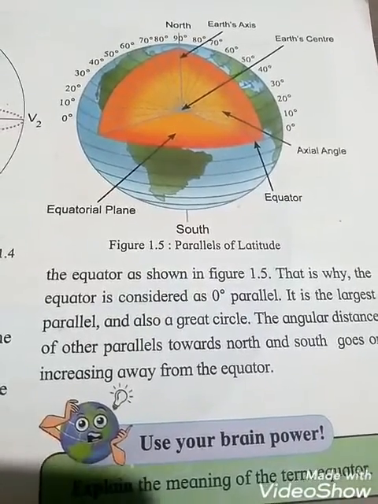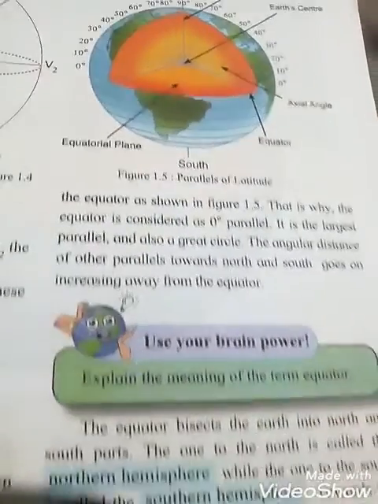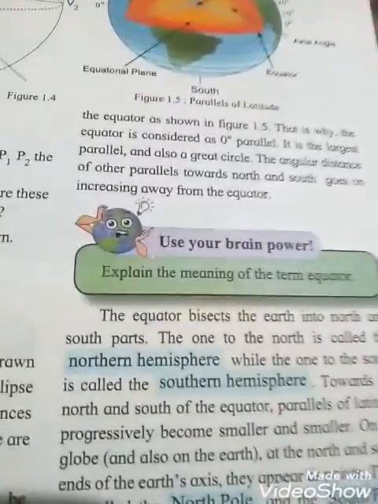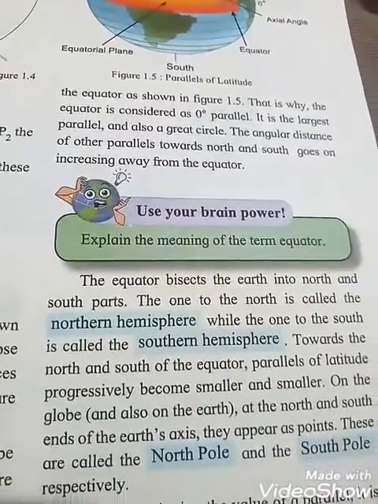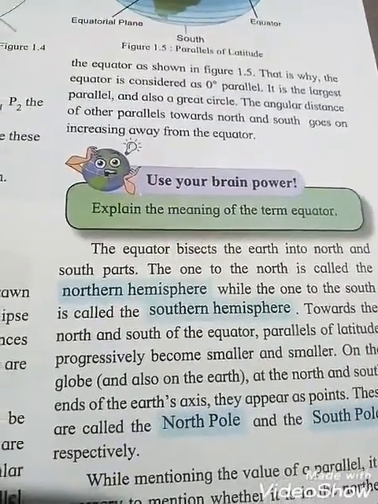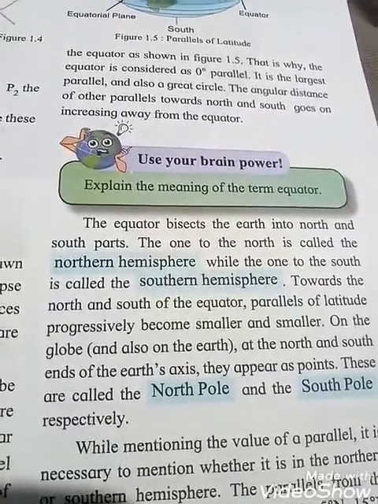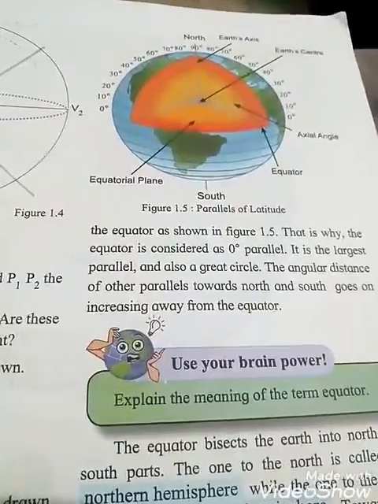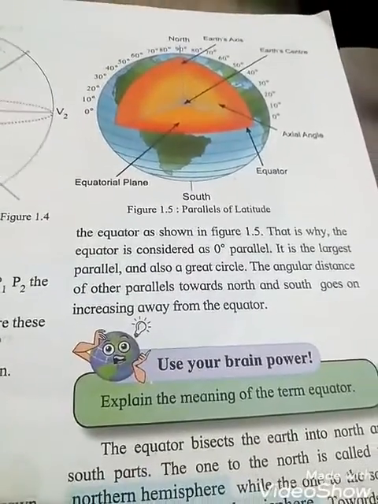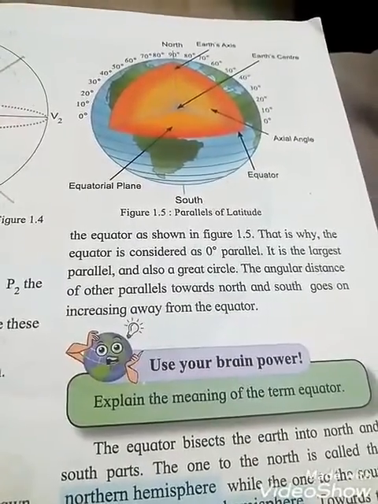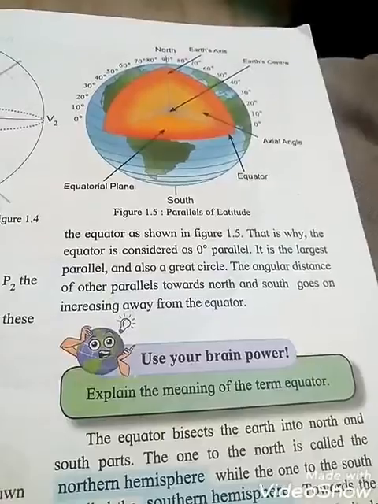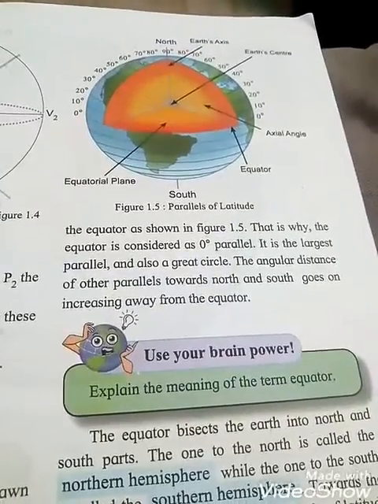Okay students, now the next one: use your brain power. Explain the meaning of the term equator. The equator bisects the earth into north and south parts. The equator lies at 0 degrees, and it bisects the earth into two parts.